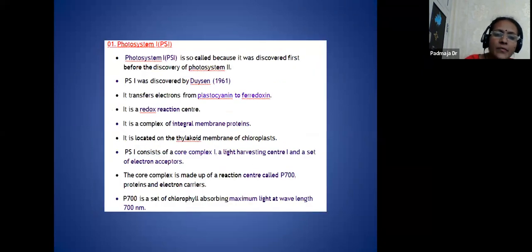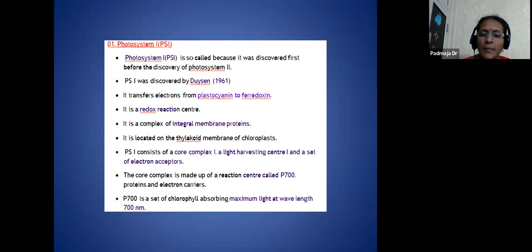And photosystem 1, the abbreviation is PS1. This photosystem 1 is so called because it was discovered before photosystem 2. That means in the primitive plants, this photosystem 1 was observed in the algae. And PS1 was discovered by Dussel in 1961. It transfers electrons from plastocyanin to ferredoxin. And it is a complex of integral membrane proteins located on the thylakoid membrane.